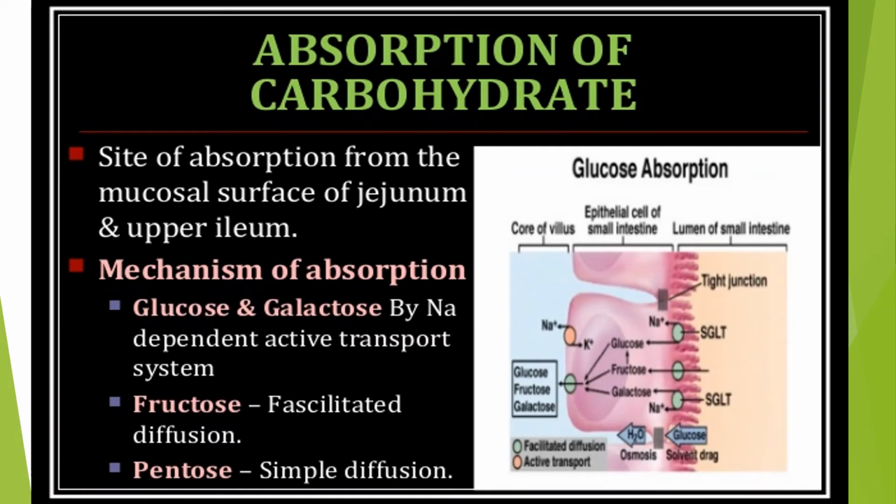Mechanism of absorption: glucose and galactose by sodium dependent active transport system, fructose by facilitated diffusion, and pentose by simple diffusion.